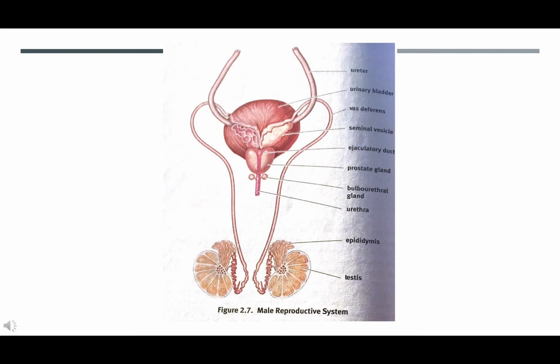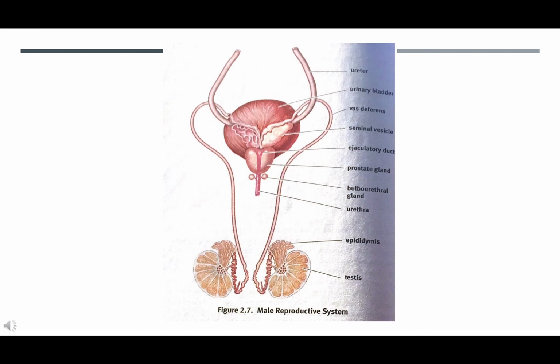In fact, there is a layer of muscle around the vas deferens, ductus deferens, that can raise and lower the testis to maintain the proper temperature for sperm development. As sperm are formed, they are passed to the epididymis, where their flagella gain motility, and they are then stored until ejaculation. During ejaculation, sperm travel through the vas deferens and enter the ejaculatory duct at the posterior edge of the prostate gland. The two ejaculatory ducts then fuse to form the urethra, which carries sperm through the penis as they exit the body. In males, the reproductive and urinary systems share a common pathway. This is not the case in females.